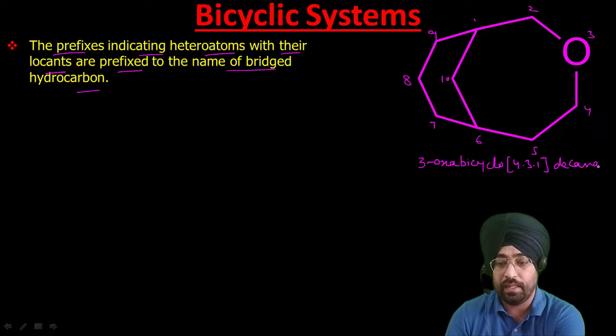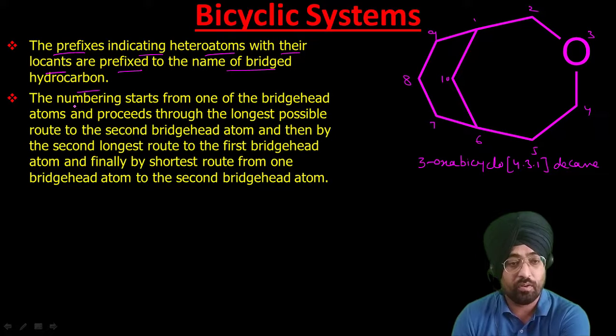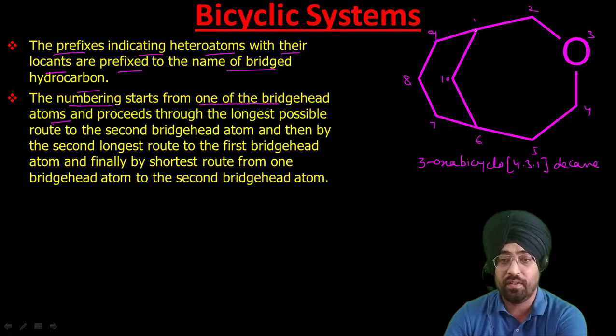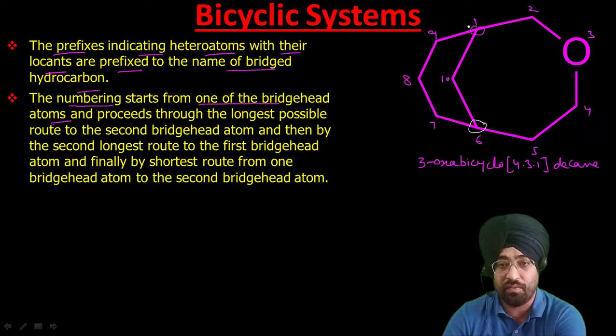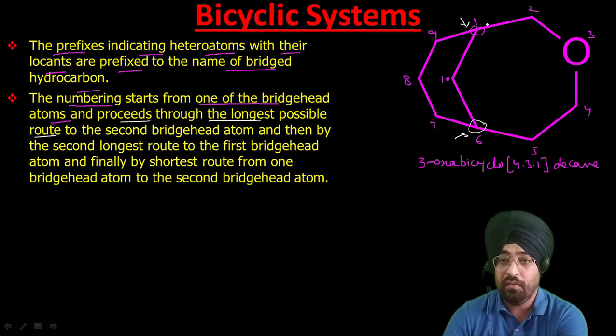That is its name. Now, how to do numbering? Now let us discuss numbering. The numbering starts from one of the bridgehead atoms. So the atoms in which two rings are joined, this atom and this atom, these are your bridgehead atoms. So numbering has to start either from this carbon or this carbon and proceeds through the longest possible route. Suppose we start from here. Now we have proceeded through the longest possible route to reach the second bridgehead atom.